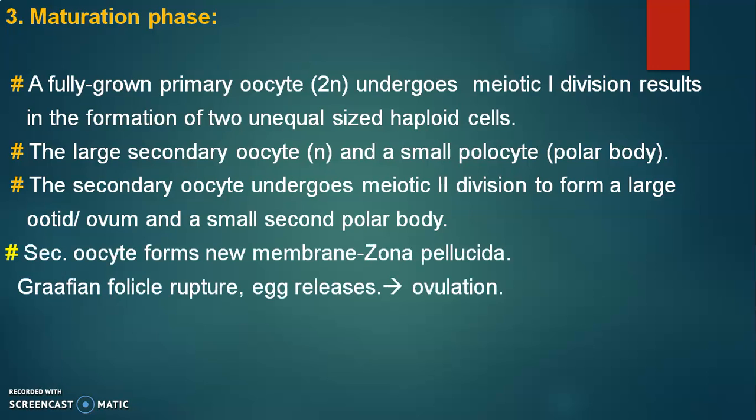So the secondary oocyte forms a new membrane around it, called zona pellucida, which gives protection to the ovum or egg. At the end, Graafian follicle ruptures and egg comes outside. This release of egg after rupturing the Graafian follicle is called ovulation.